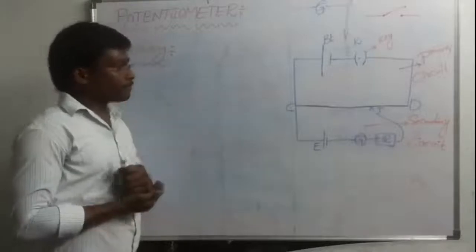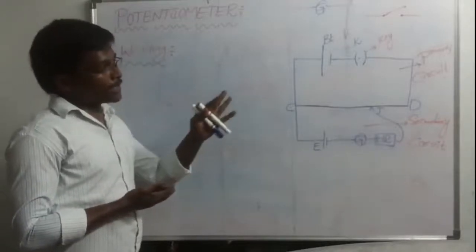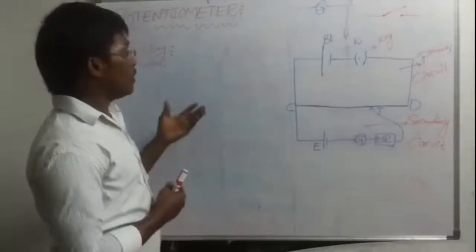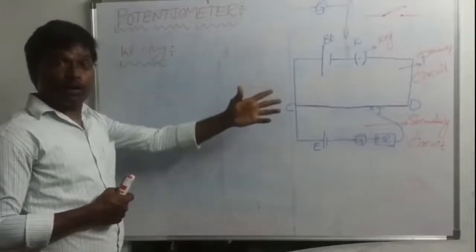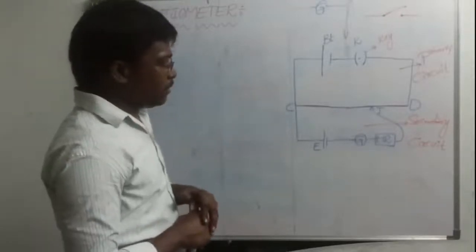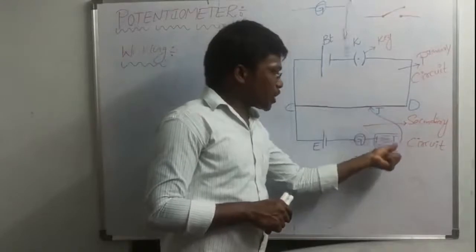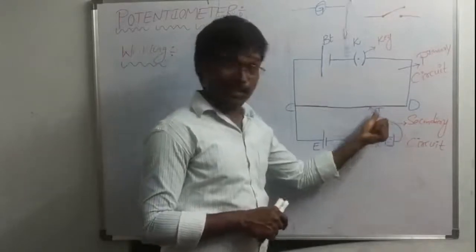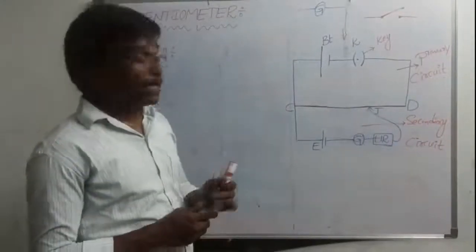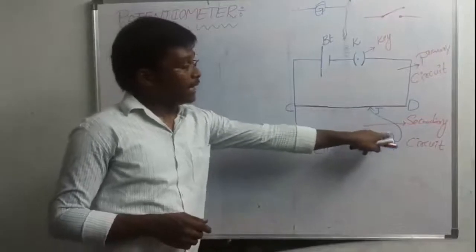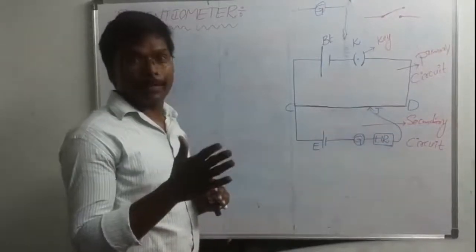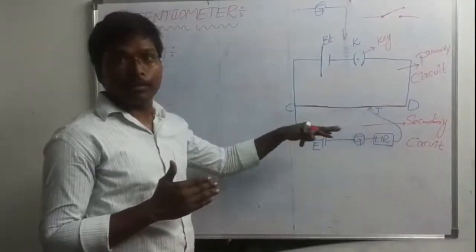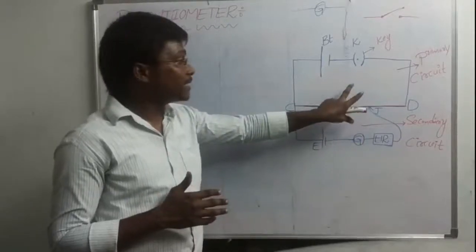Now, this is the structure. How will this potentiometer work? This is the jockey, right? The jockey is the movable part in this circuit.